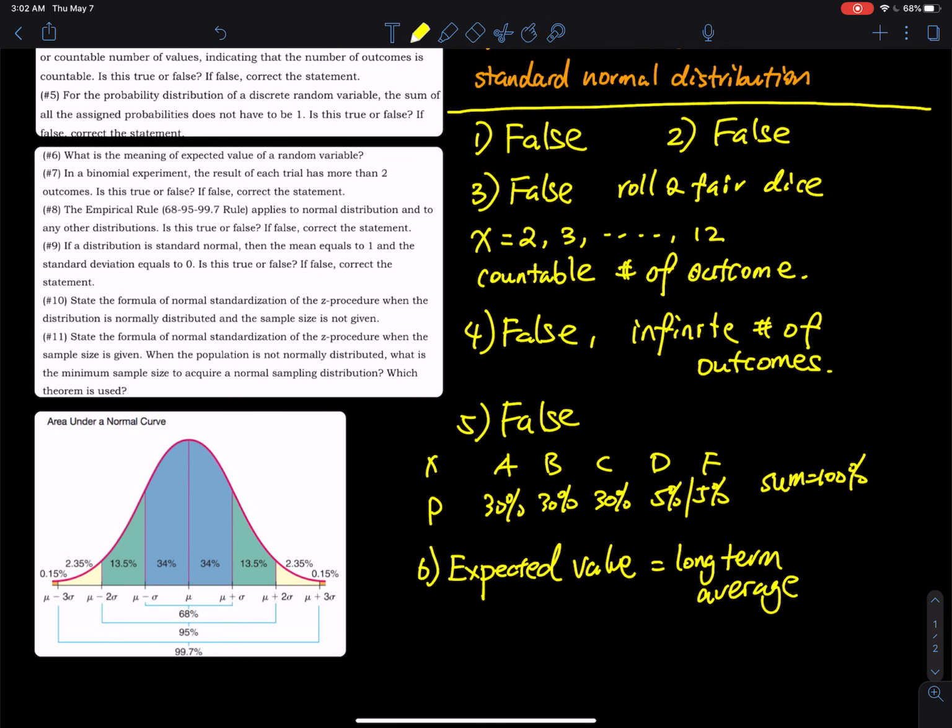Number seven, in a binomial experiment, the result of each trial has more than 2 outcomes. Number seven is false. For binomial, it's like flipping a coin. You either get one side or the other side. So there are 2 outcomes only, which is either a success or a failure.